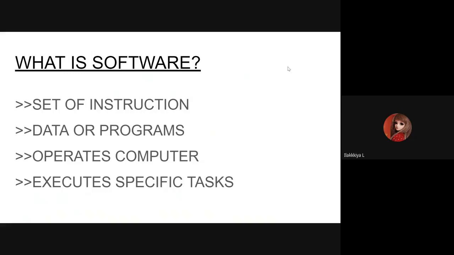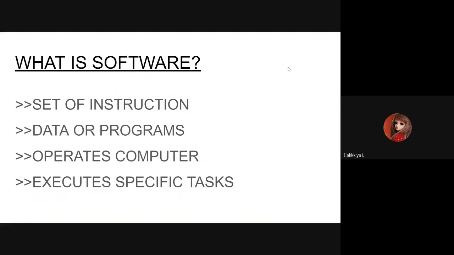So in simple terms, we can say software is a collection of programs that performs some specific tasks. Or in other words, software is a set of instructions, data, or programs used to operate a computer and execute specific tasks. So you understood what is software.